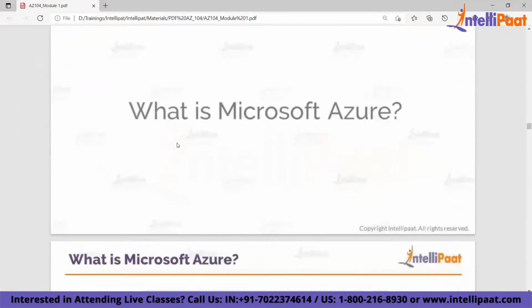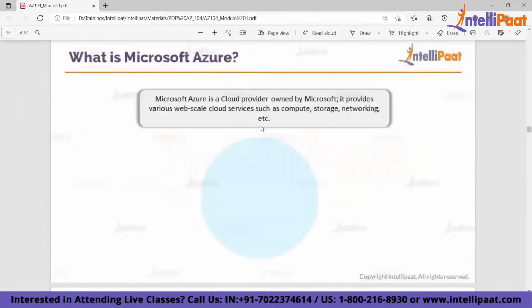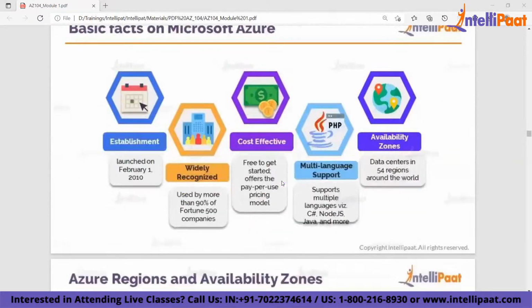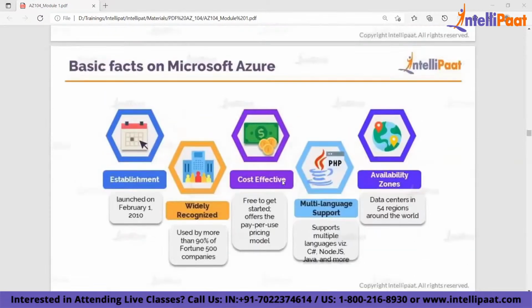So moving on. Now, what is Microsoft Azure? As I mentioned, Microsoft Azure is a cloud provider owned by a company called Microsoft, and it provides various services which we saw, such as compute, network, storage, etc. I have shown you close to 200 plus services that are available in Azure, right? We saw that yesterday. What are the benefits or basic facts of Microsoft Azure?